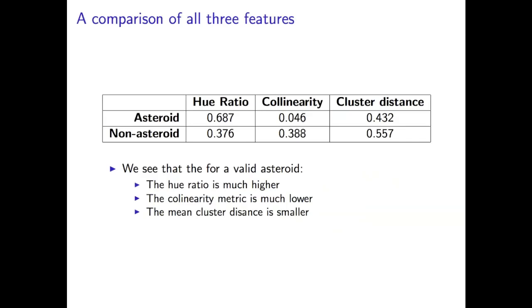First is the hue ratio. The asteroid has a very good hue ratio. It has all the colors that we're looking for in high proportion. The non-asteroid does not have these colors in as good proportion, so we're going to expect a high hue ratio to indicate an asteroid. Next feature is collinearity. A very low collinearity number is going to represent images moving in a linear fashion, whereas a higher collinearity metric is going to represent an image that doesn't necessarily have a direction. And then the final one is the cluster distance, and here it's not so good for these images. It gets better for some of the other ones, but a low cluster distance means that the image is well grouped and not too spread out over the search space.